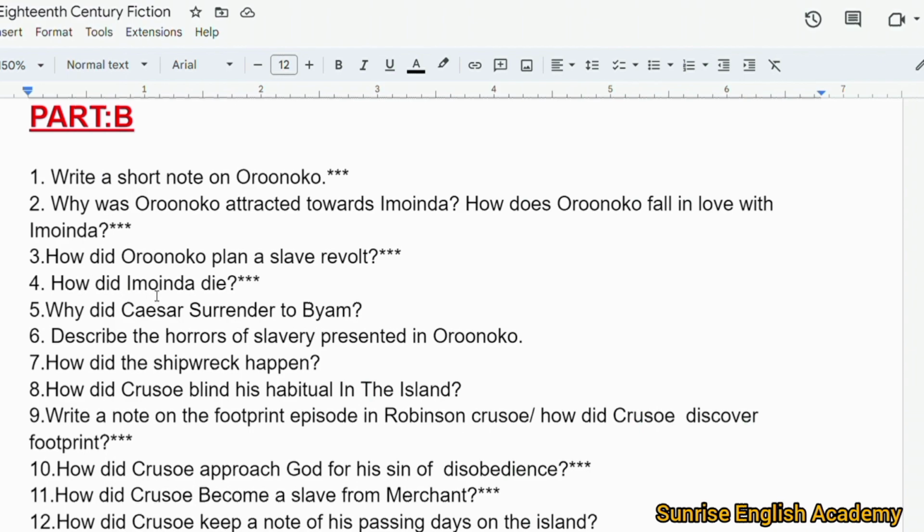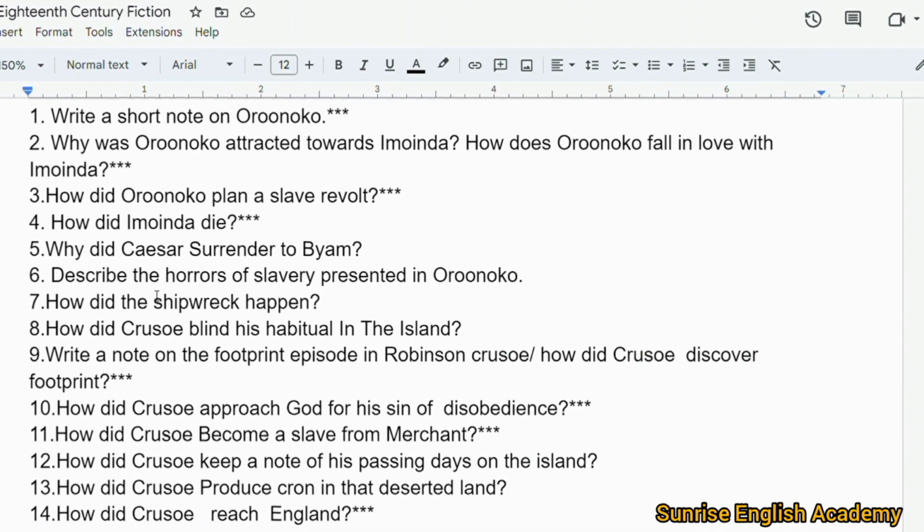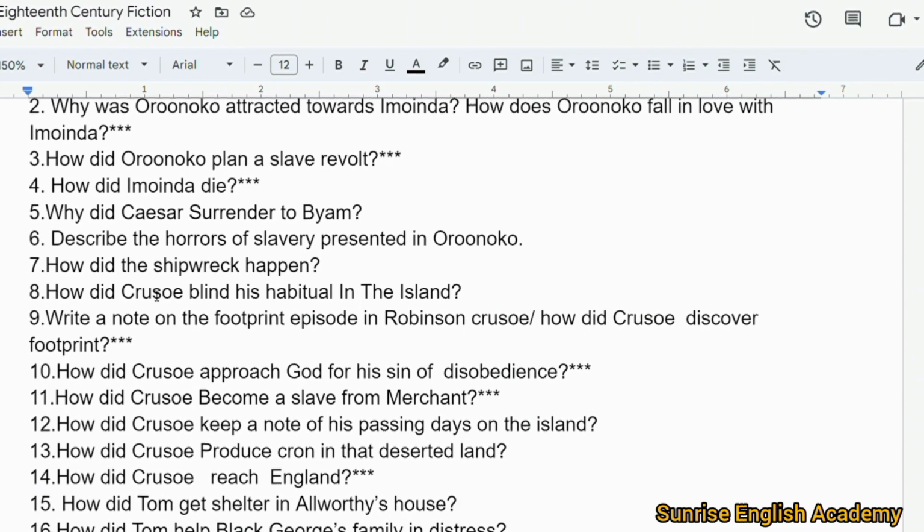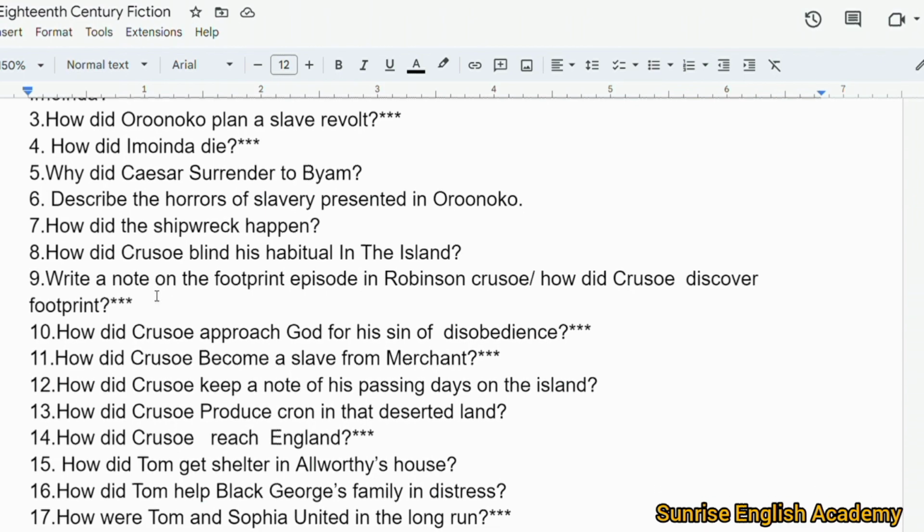Part B. 1. Write a short note on Orinoco. 2. Why was Orinoco attracted towards Imonda? How does Orinoco fall in love with Imonda? 3. How did Orinoco plan a slave revolt? 4. How did Imonda die? 5. Why did Caesar surrender to Priam?